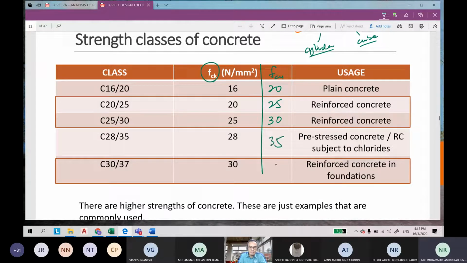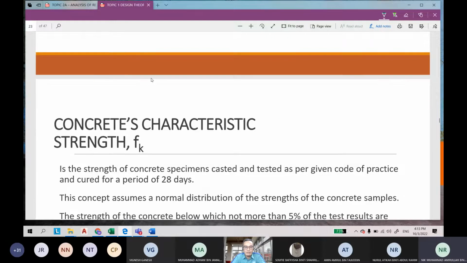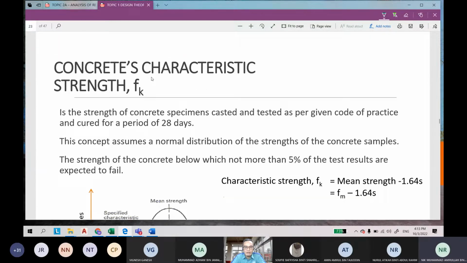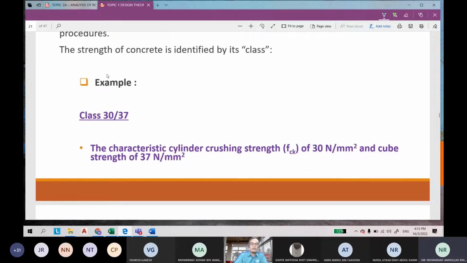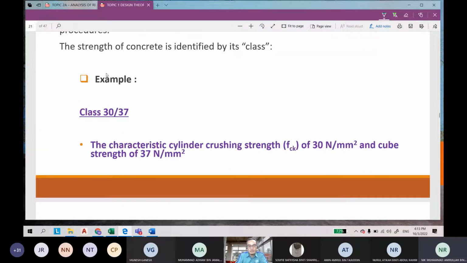Okay, this one, 30/37. It means that if you mix a concrete, it depends whether you want to use the cylinder or cube.